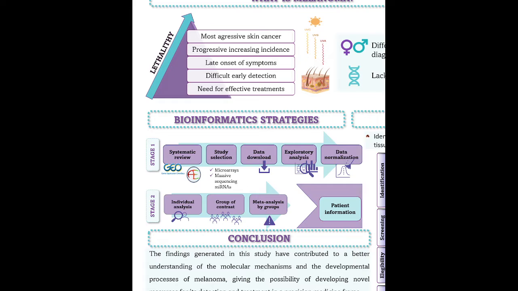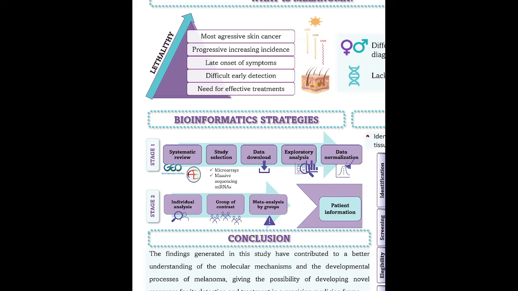The bioinformatics strategies can be divided into two parts. The first began with a systematic review according to PRISMA statements. Then, only a set of studies was selected according to previous criteria. After data download, an exploratory analysis was carried out in order to see the data distribution, and then the data was normalized. In a second part, an individual analysis was performed in order to define the different groups of contrast, and finally a meta-analysis by groups was performed.